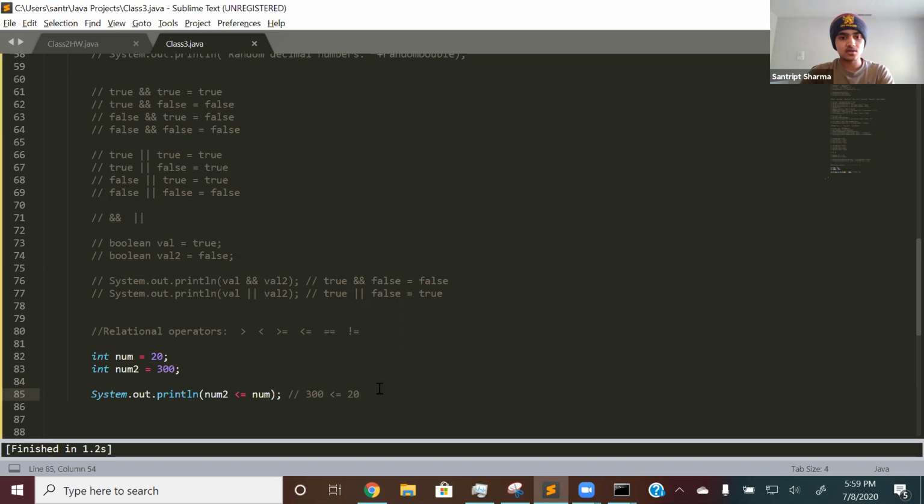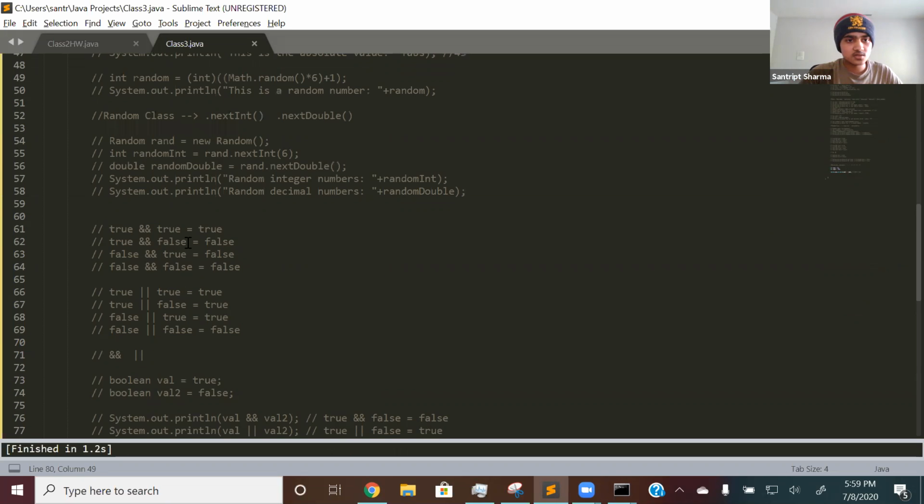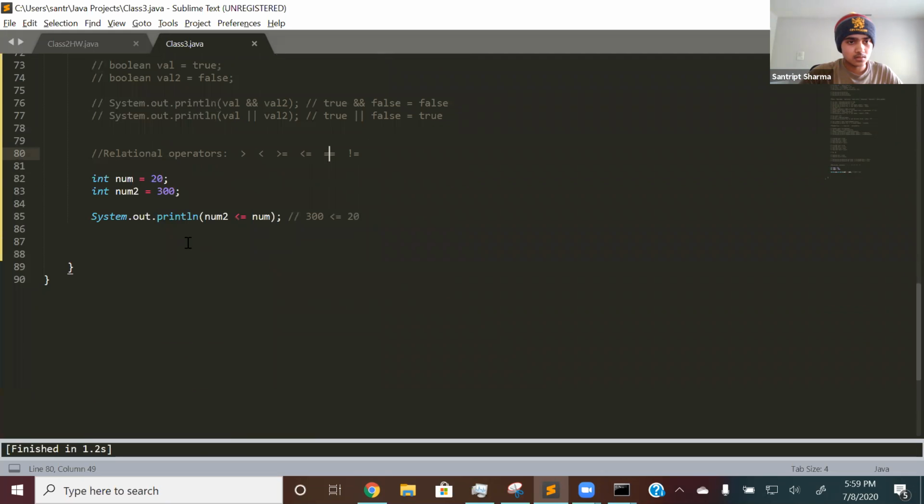A few things I want to talk about with equal. In Java, equal to is 2 equal signs. It's not one. The only time you use one equal sign is when you're assigning a variable. If you notice right here, there's one equal sign. One equal sign is only used when you're assigning a variable to a certain value. However, if you're comparing two numbers, or checking if something is equal to something else, you have to use 2 equal signs.